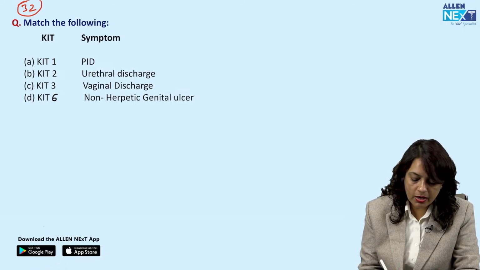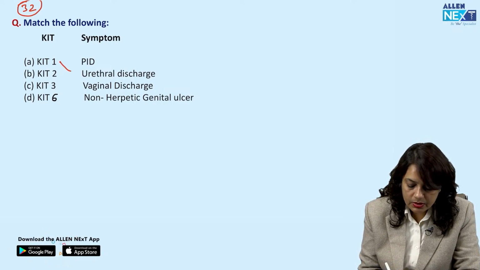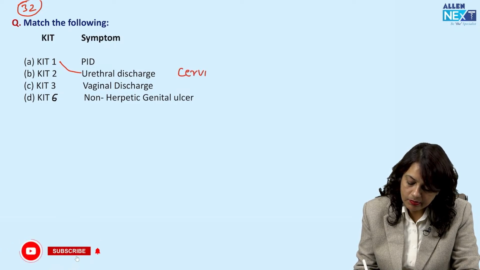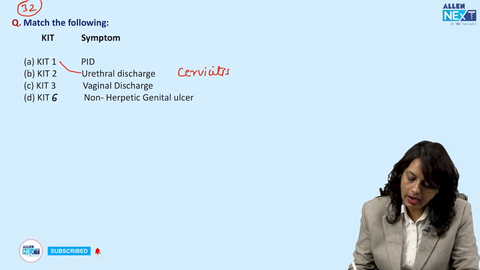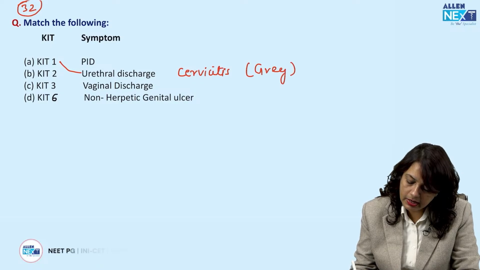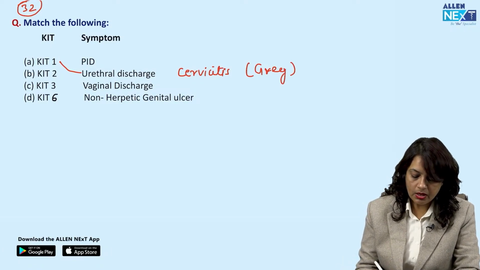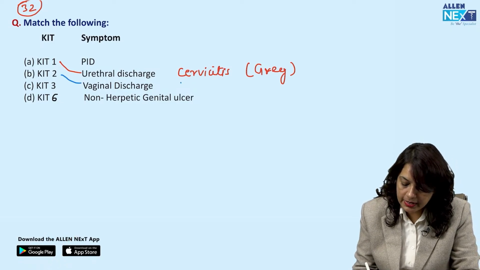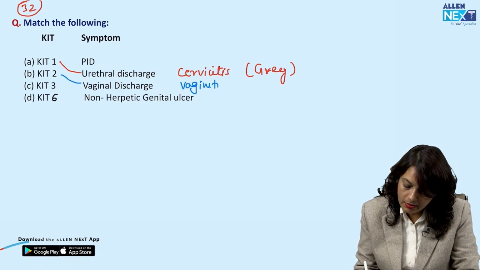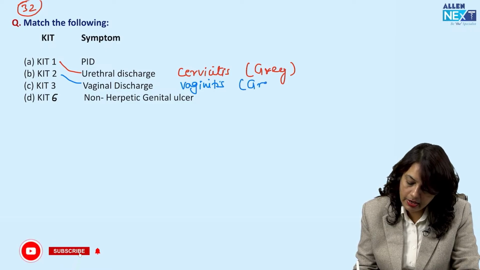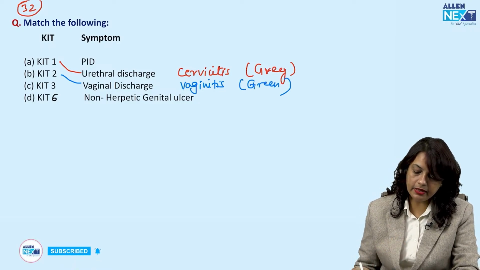Kit 1 is for cervicitis, and it is the gray color kit. Kit number 2 is for vaginitis, the green color kit.